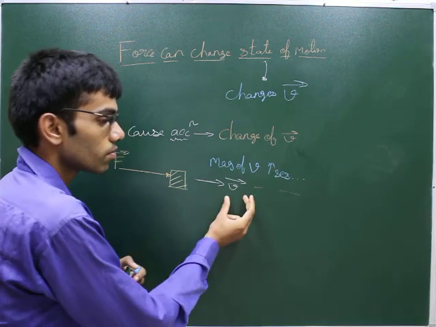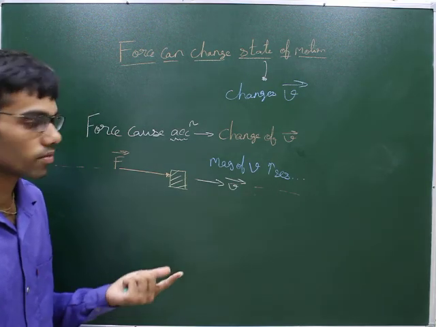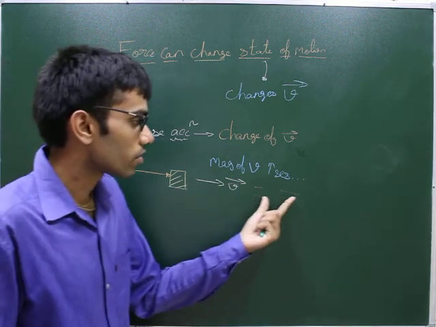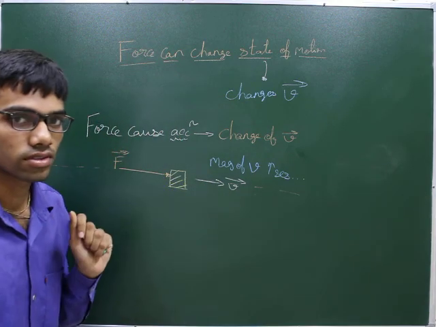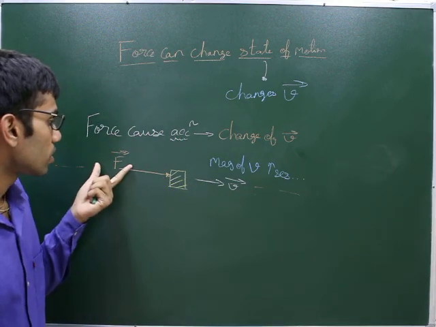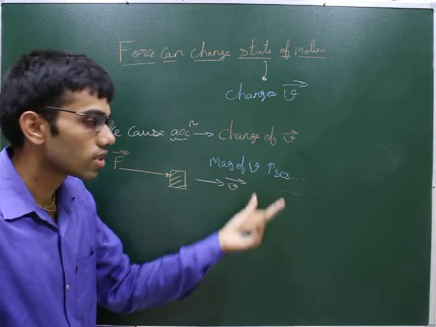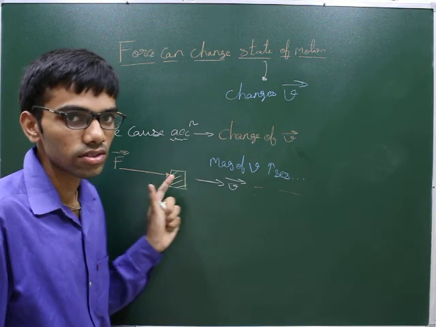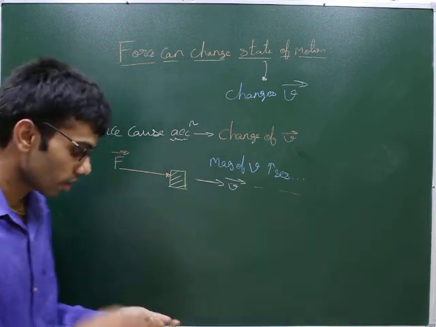So the magnitude of the velocity will increase slowly. It will become faster, then faster again, and it will start to move faster and faster if you keep applying this force. Okay? So in this case the force has changed the state of motion. That means the force increased the magnitude of the velocity. So the force is changing the state of motion. Okay? It became faster.